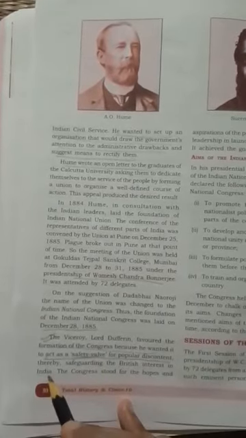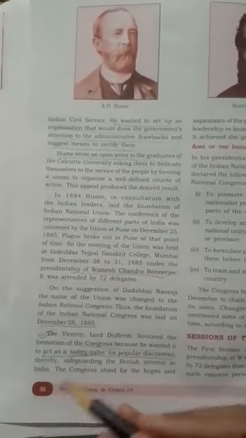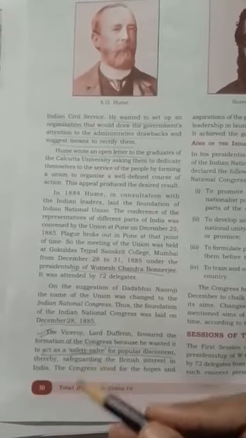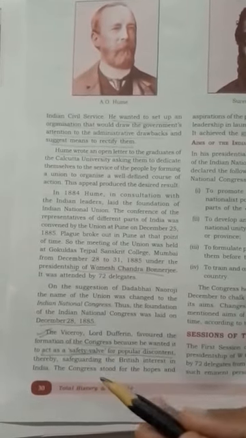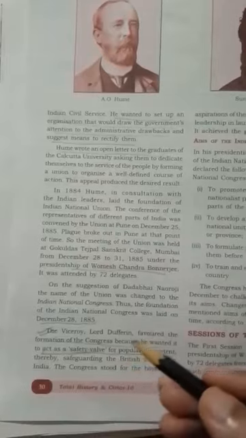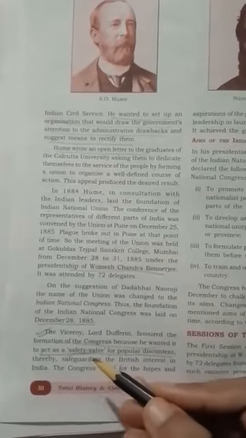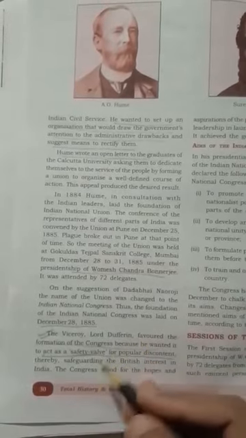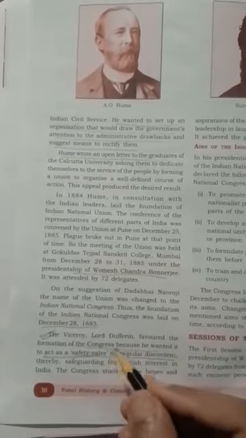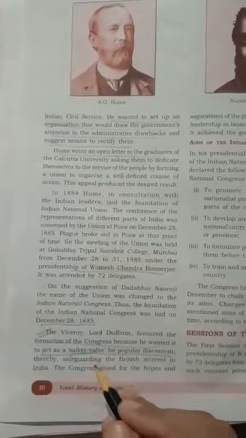So he called this Indian National Congress a safety valve, thereby safeguarding the British interest in India. If through this channel, the Indian National Congress, the discontent of the people will erupt, then there will be a safeguard to the British interest in India. So that was the reason why Lord Dufferin supported the formation of the Indian National Congress.